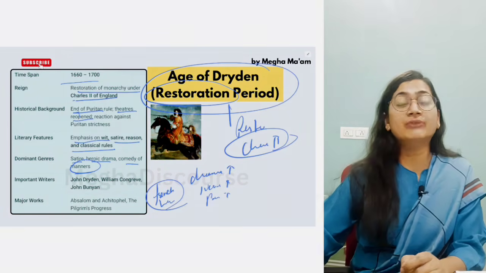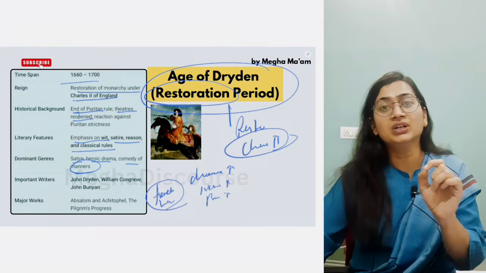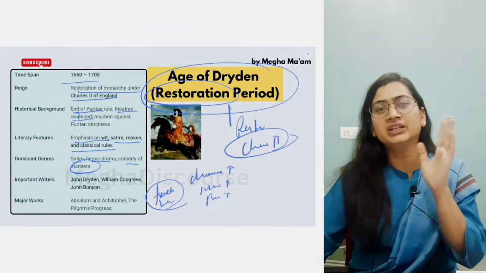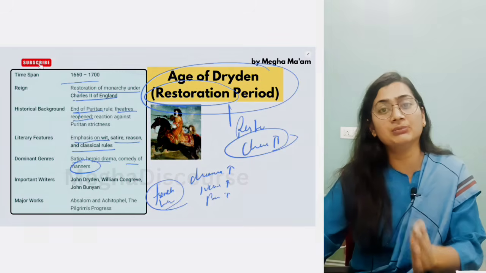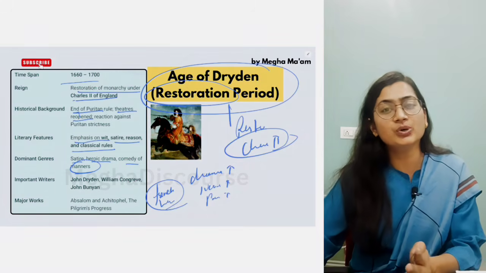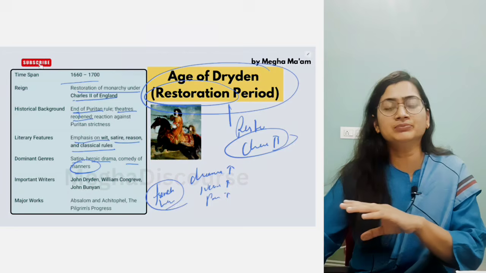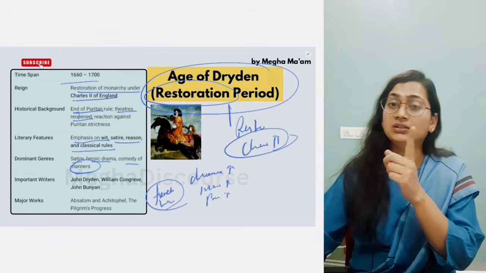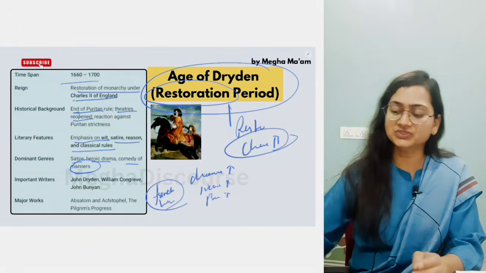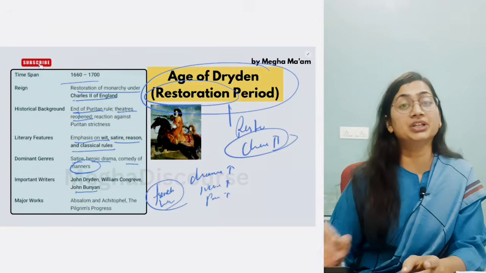Okay, now we have John Dryden. He is giving a staunch critique on wit, with works like Mac Flecknoe, Absalom and Achitophel, and An Essay of Dramatic Poesy. Then he has another, The Hind and the Panther. So he's talking about the conflict between Catholic and Protestant. Okay, so like we have John Bunyan, he wrote Pilgrim's Progress.